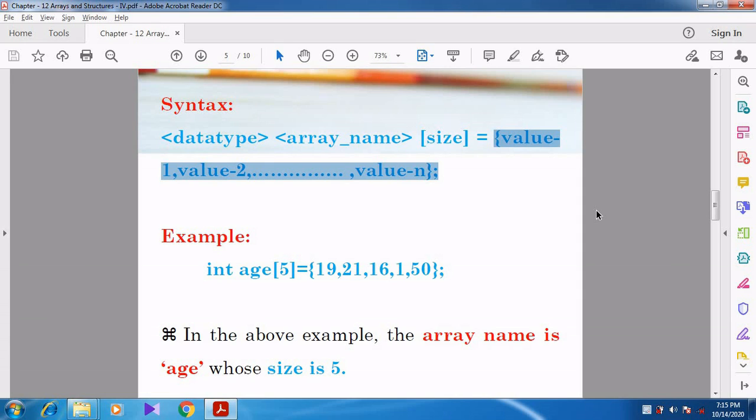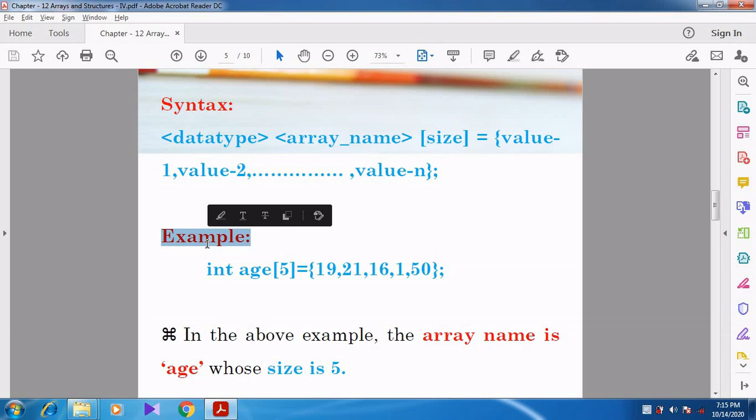Give the equal to operator, and then the values within curly braces, separated by commas. Value 1, value 2, value 3, like that you can give up to n values. How many values you need, you can give. After that, the closing curly brace, and then the semicolon for termination.